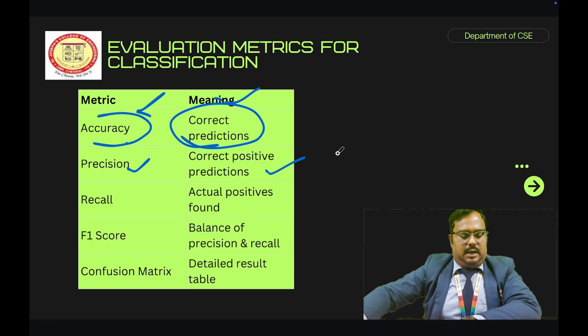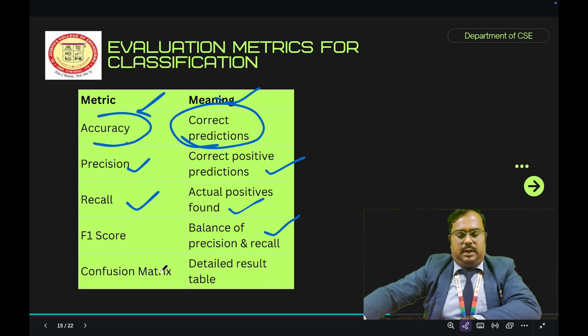The next one is recall. Recall is the actual positives found. Actual positive is nothing but the recall. The F1 score is the balance of precision and recall. The next one is the confusion matrix. The confusion matrix is used to give a detailed result in a particular table.